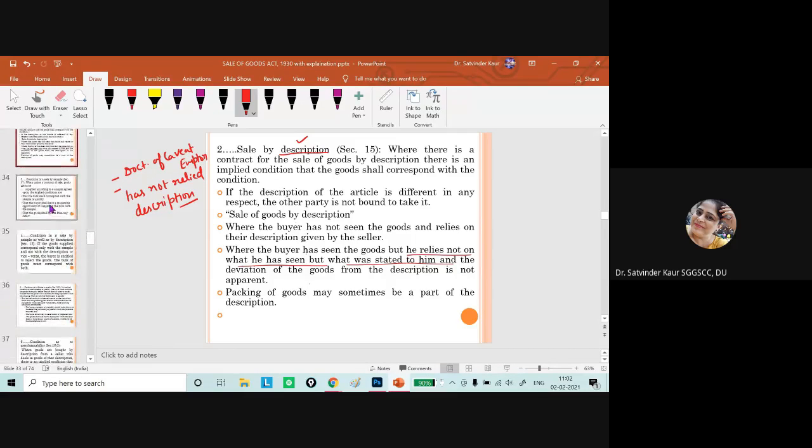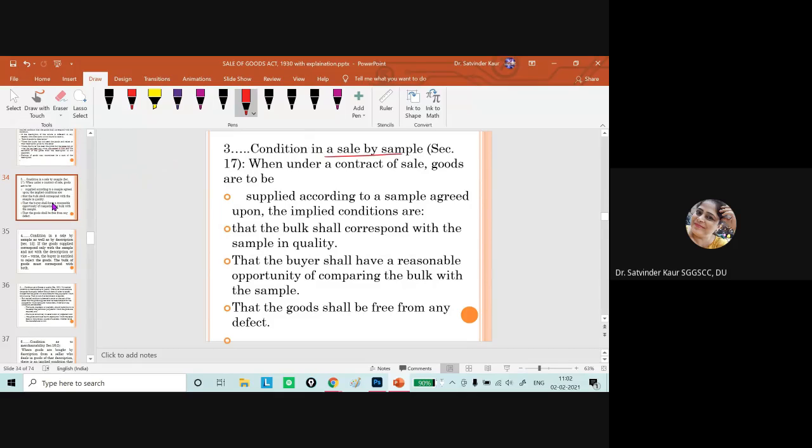The next condition we discussed is condition in case of sale by sample. So here the goods must correspond with the sample, and the second thing is that the buyer should get a reasonable opportunity to inspect the goods or to check the goods with respect to their compatibility, that is, whether they match the sample or not. Here I have given you the example of the colors of dress material, and we have discussed the example of a particular part which is to be fit into a machine.